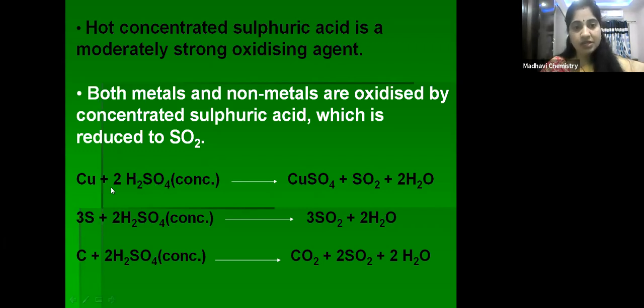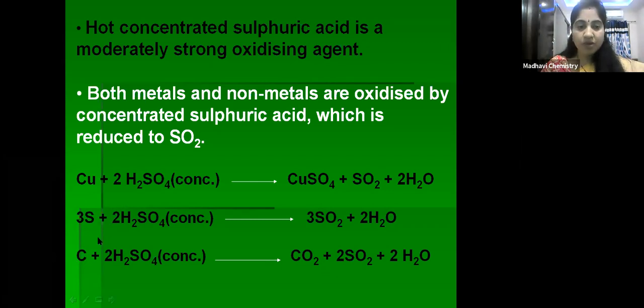During the oxidation, sulfuric acid converts into sulfur dioxide. Similarly, not only metals, even non-metals it can oxidize. For example, sulfur, when it reacts with sulfuric acid, converts into sulfur dioxide. In sulfur, what is the oxidation state? 0, since for elements the oxidation state is 0. Sulfur to sulfur dioxide gives a +4 oxidation state. So 0 to +4, an increase in oxidation number. Next, similarly, carbon, when it reacts with sulfuric acid, converts into carbon dioxide plus sulfur dioxide plus H2O.